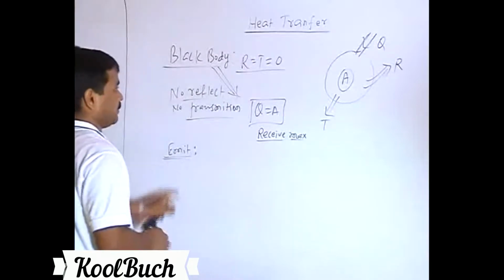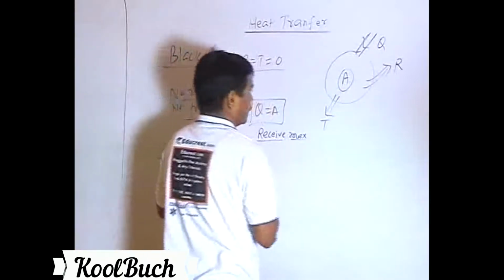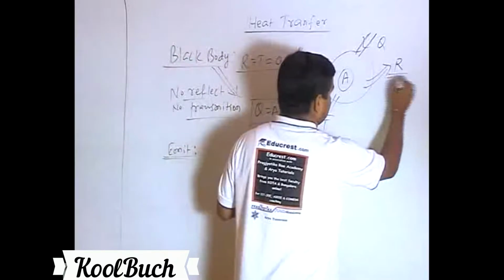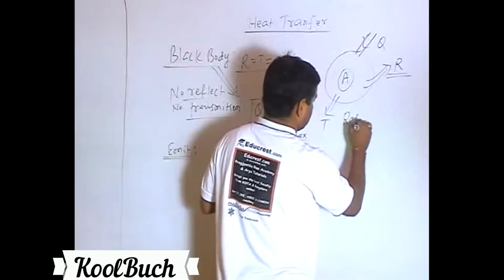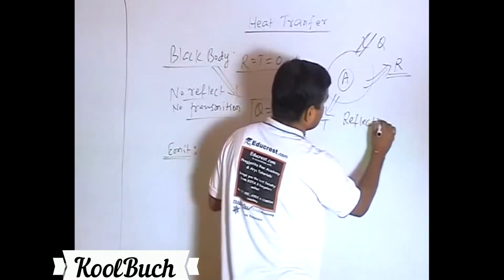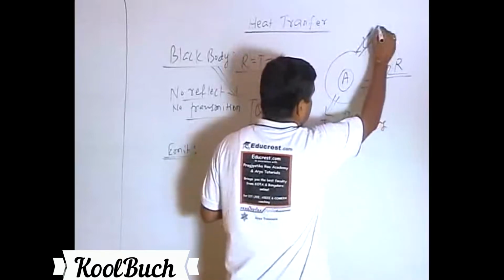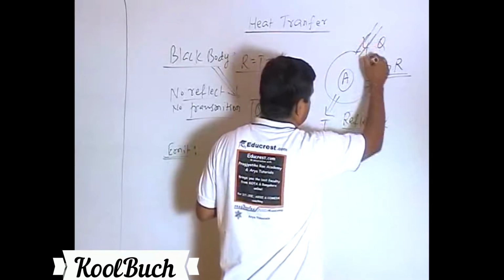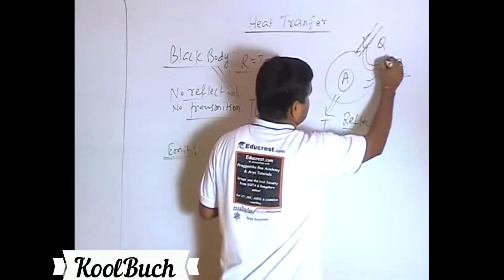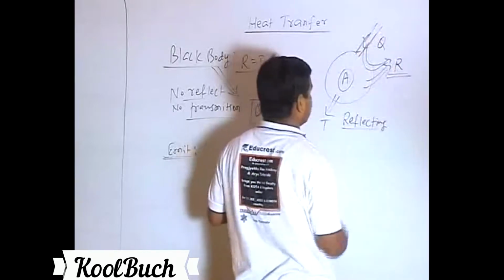Emitting energy is different from reflecting energy. When we are talking about reflecting energy, we are talking about the heat it is receiving, and with reference to that, how much energy is reflected back.